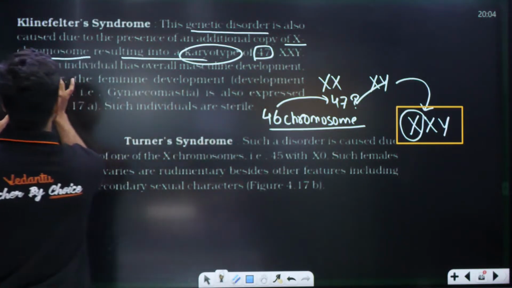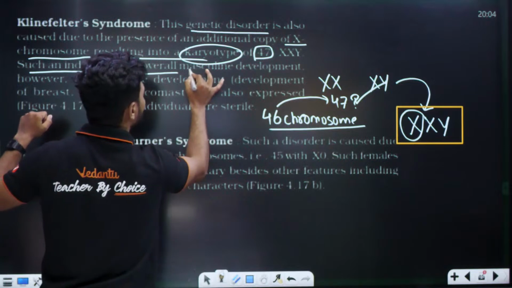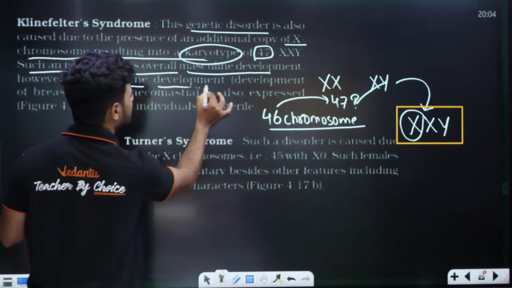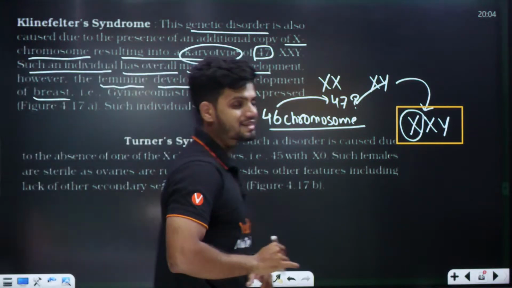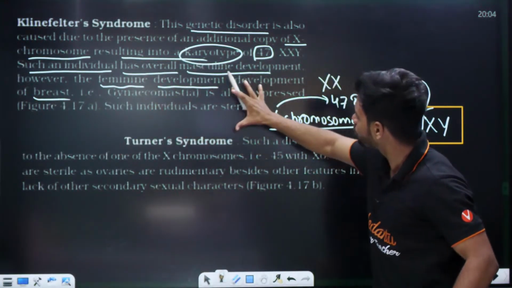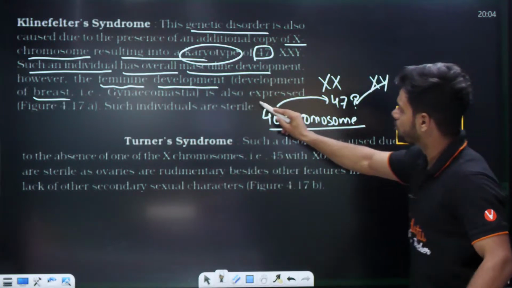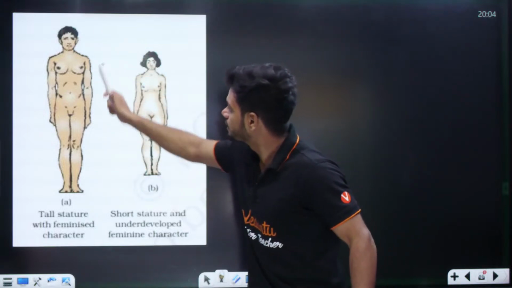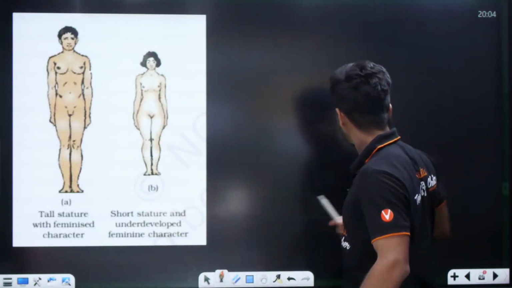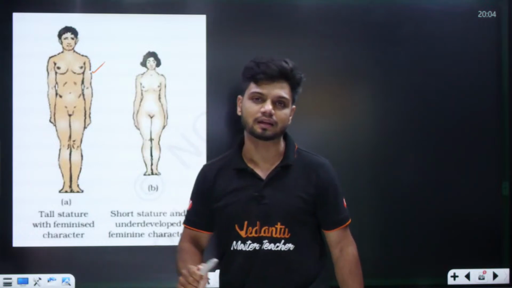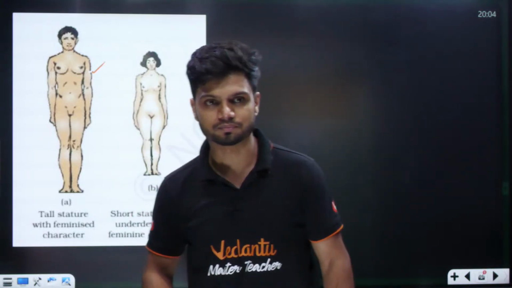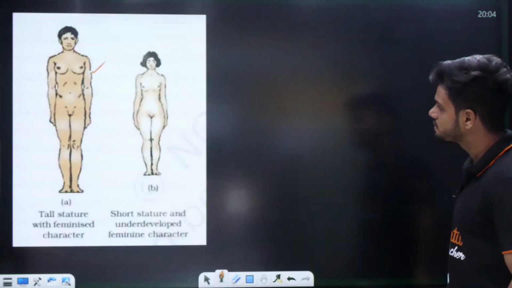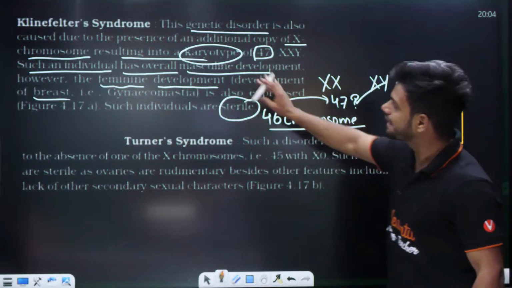So XXY, such an individual has an overall masculine development ಆಗಿರುತ್ತೆ. However, feminine developing of breast, called as gynecomastia. Gynecomastia is also expressed in such individual. They are also sterile. ಇದು gynecomastia ಅಂದ್ರೆ. This is the male tall structure with gynecomastia. Development of breast in the case of male, called as gynecomastia. Clear, students? That is called as Klinefelter syndrome.